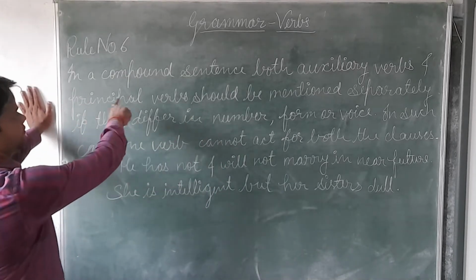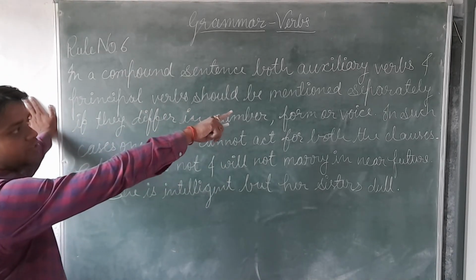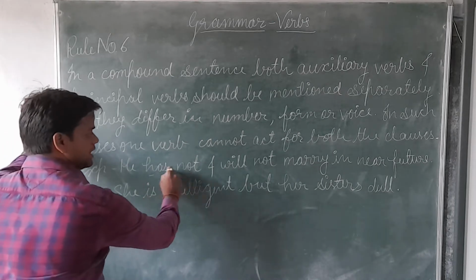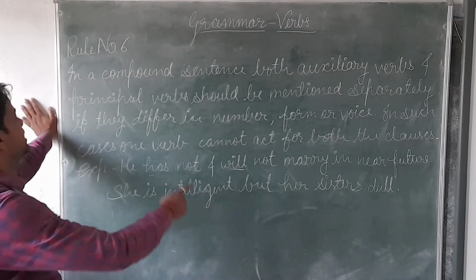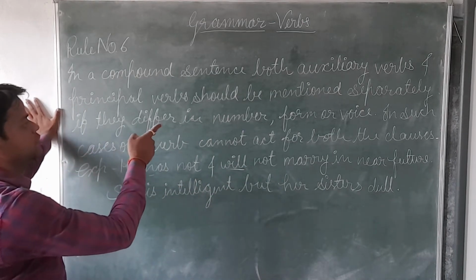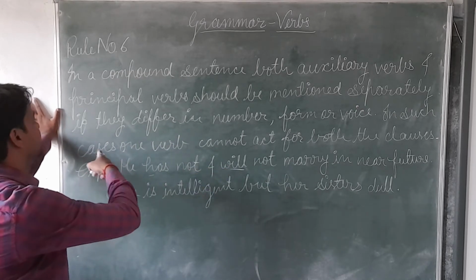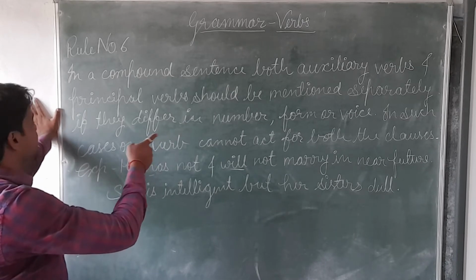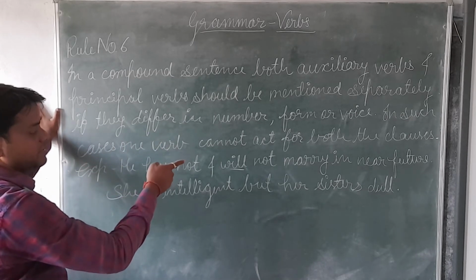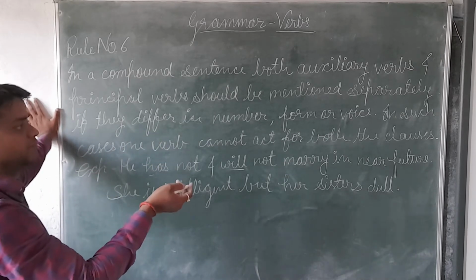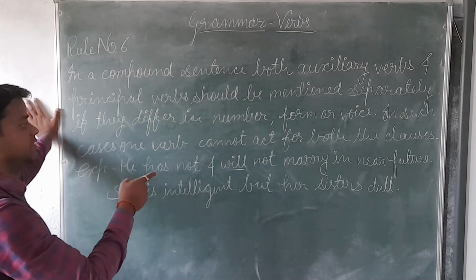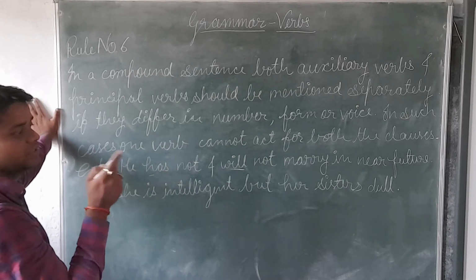See, if in a compound sentence both auxiliary verbs and principal verbs differ, they should be mentioned separately, and it is mentioned separately. Now you can see: separately if they differ in number, form or voice. In such cases, one verb cannot act for both the clauses.